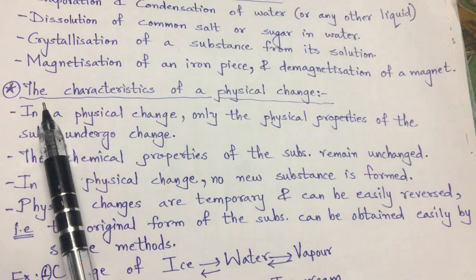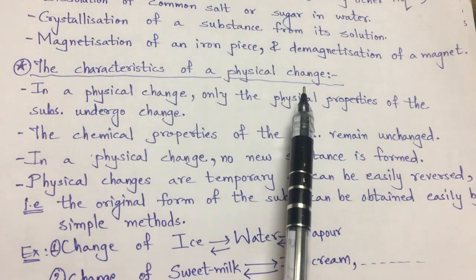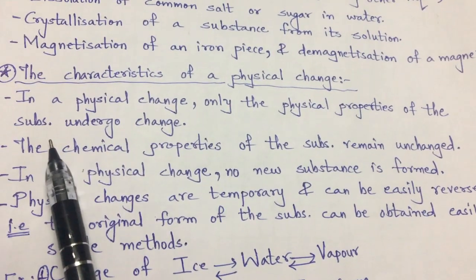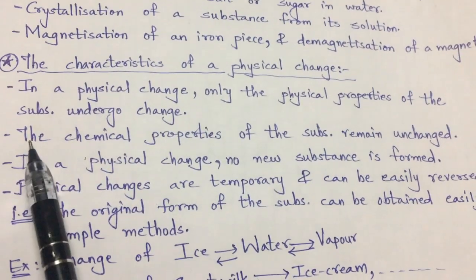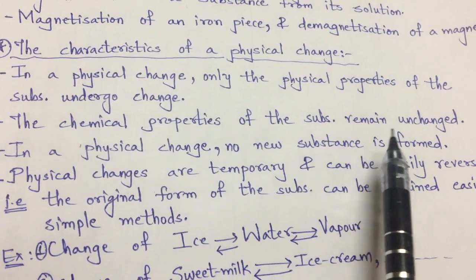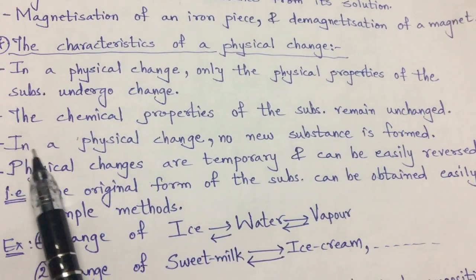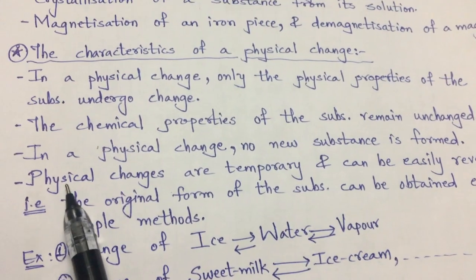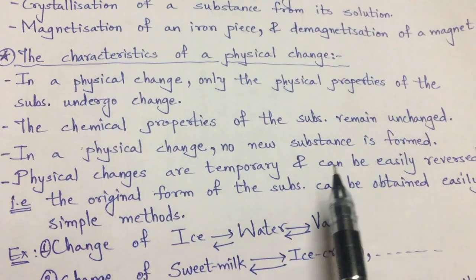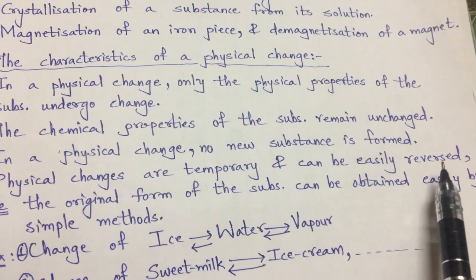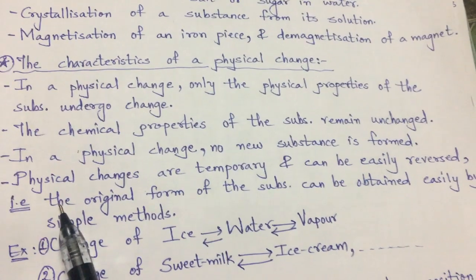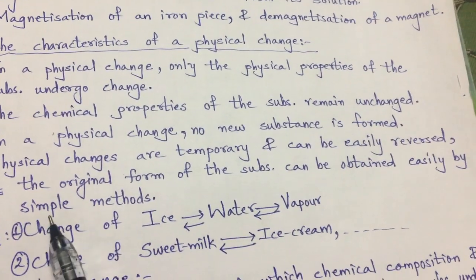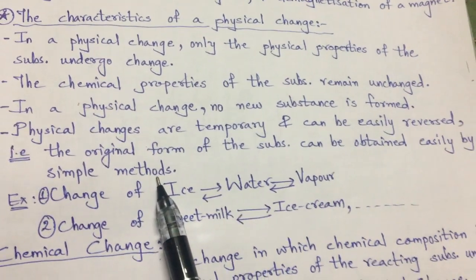So here are the characteristics of physical change. In a physical change, only the physical properties of the substances undergo change. The chemical properties of the substance remain unchanged. In a physical change, no new substance is formed. Physical changes are temporary and can be easily reversed. That is, the original form of the substance can be obtained easily by simple physical methods.